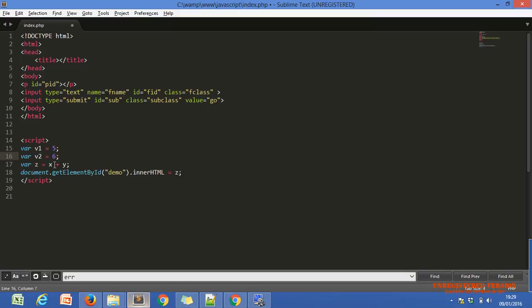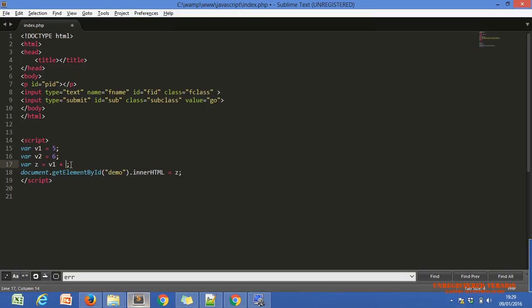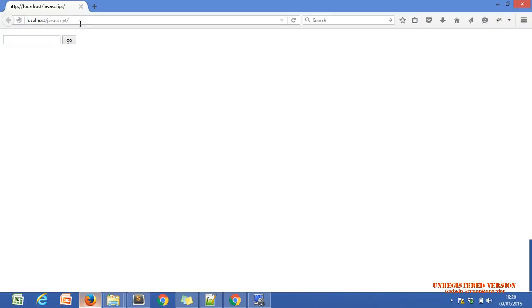And into the Z variable, we are adding the two variable values V1 and V2, and assigning the result to Z. Just keep in mind, using this line number 18, we are putting the value of Z into the p tag. Let me show you. I will explain that.